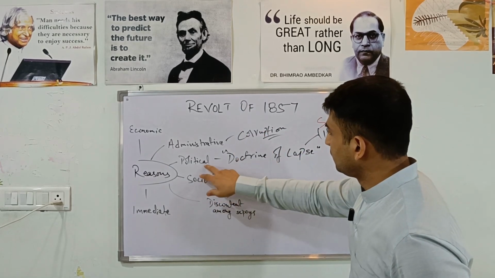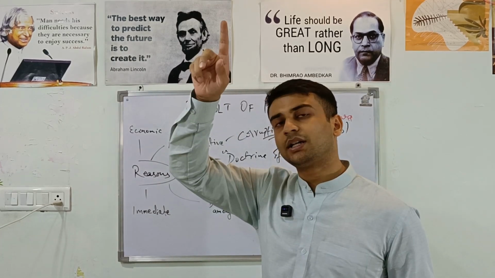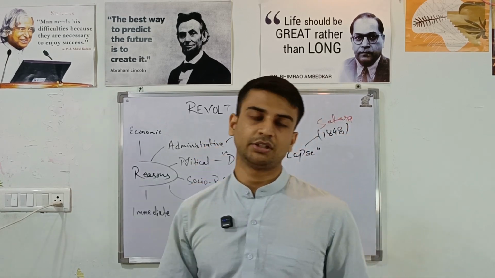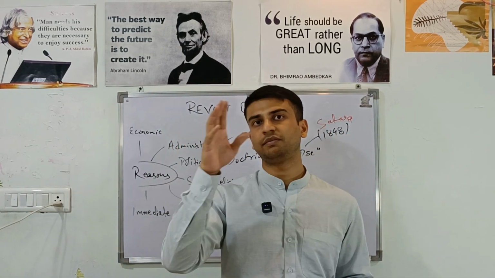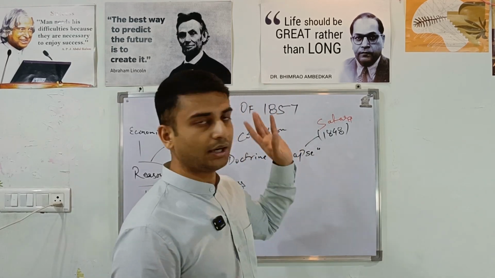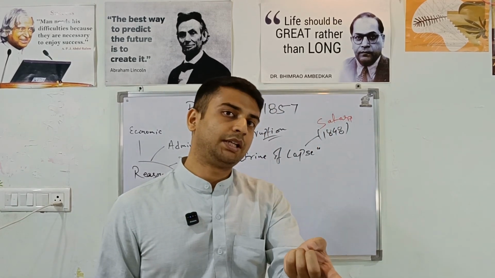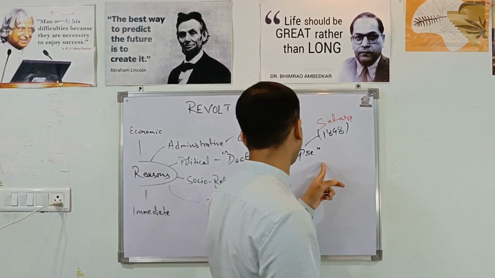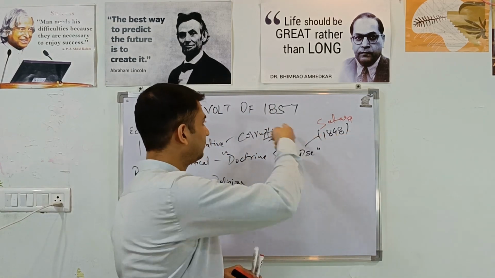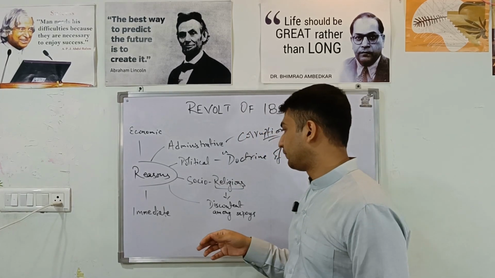Now, in political reasons, majorly it was the annexation policies of Britishers. It reached its peak at the time of Lord Dalhousie. Lord Dalhousie was the Governor General of India from 1848 to 1856, followed by Lord Canning, who was Governor General until 1858, when he himself became the first Viceroy of India. We will come to that when the reasons are over. It was a consequence of the revolt of 1857.